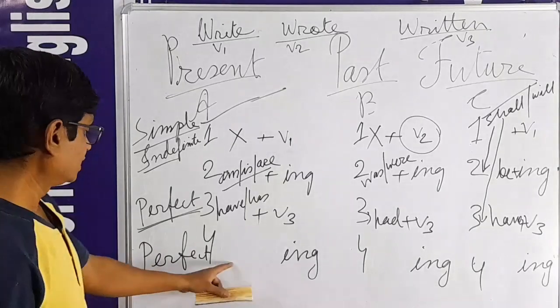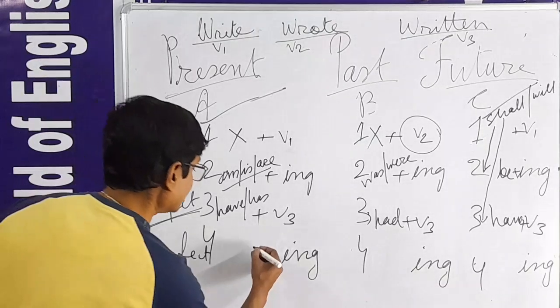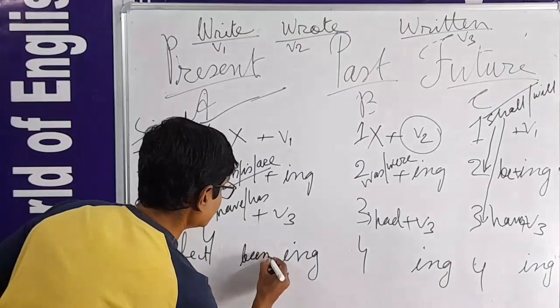Now here, I am going to say that perfect continuous tense always takes the helping verb been, B-E-E-N.